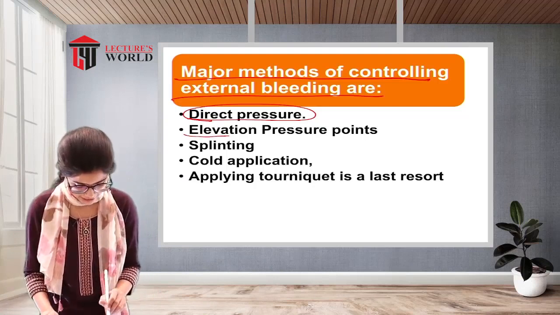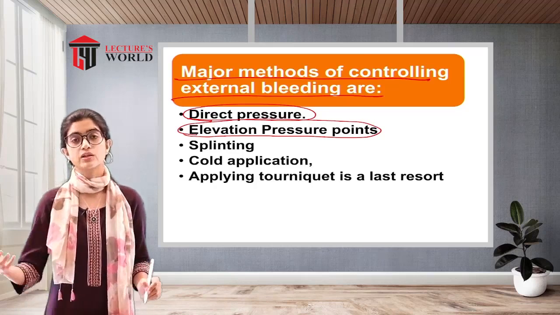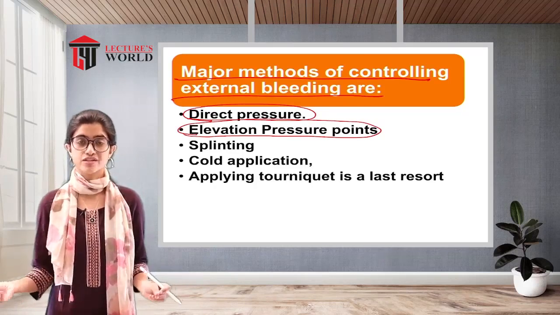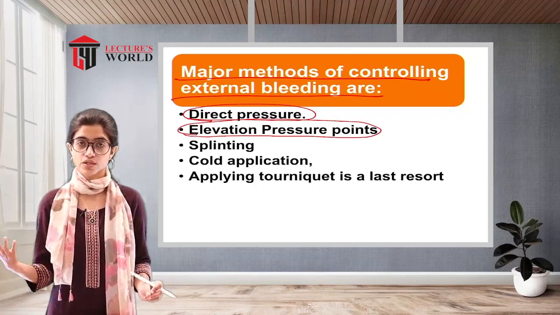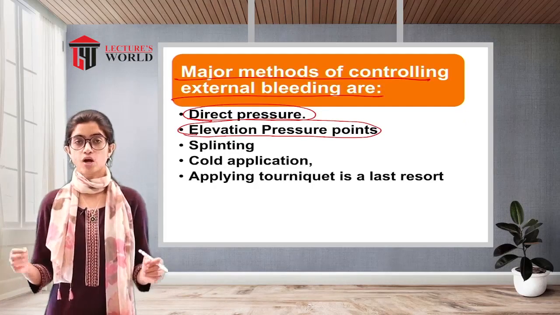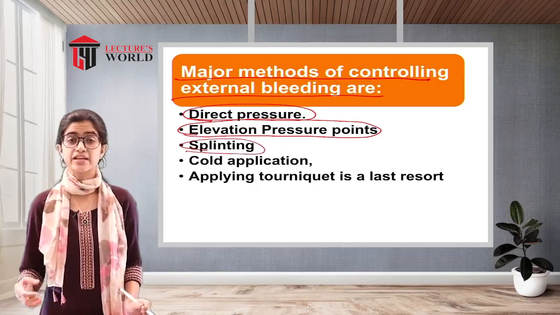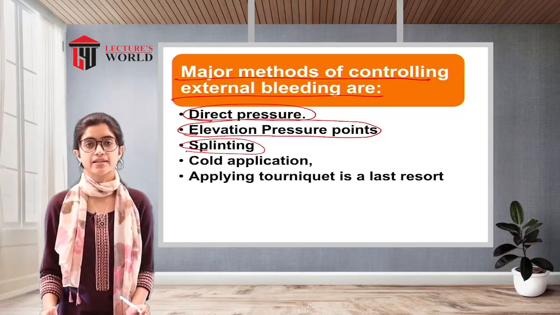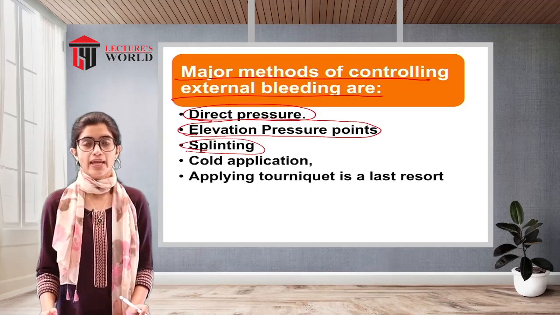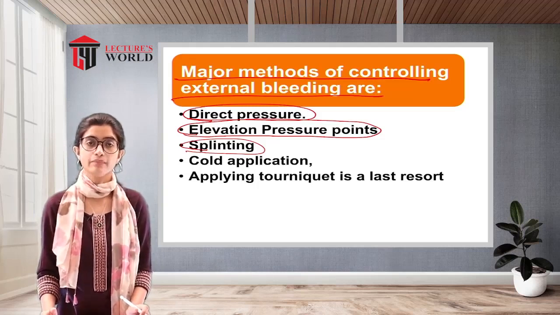Second is elevation of the pressure points, elevating the extremities or regions from where the bleeding is happening so as to stop the bleeding. Splinting, in case of a musculoskeletal injury causing bleeding, helps in reducing the bleeding.